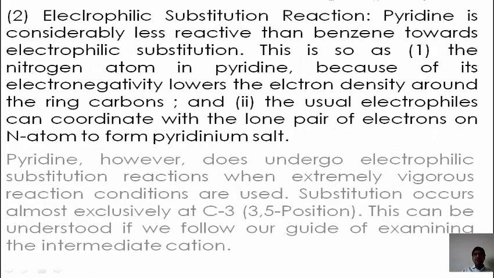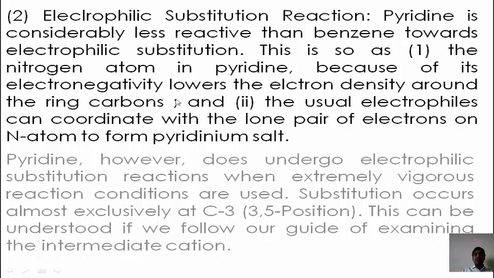The electrophilic substitution reaction of the pyridine. Pyridine is considered less reactive than benzene toward the electrophilic substitution reaction. This is so as the nitrogen atom in the pyridine, because of its electronegativity, lowers the electron density around the ring carbon atoms.